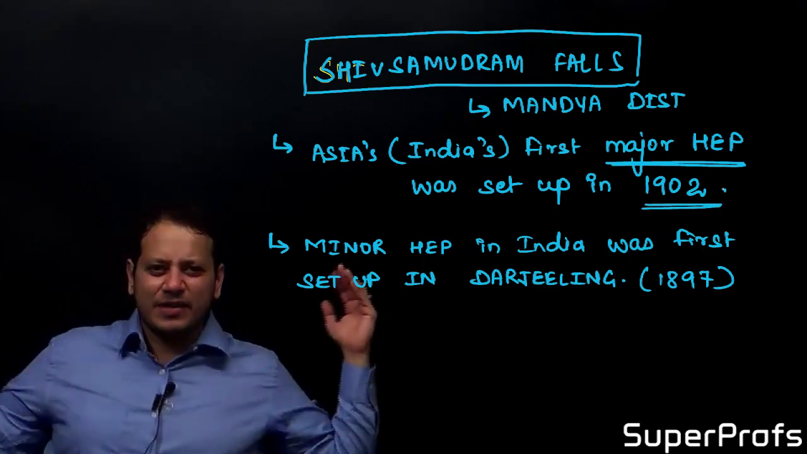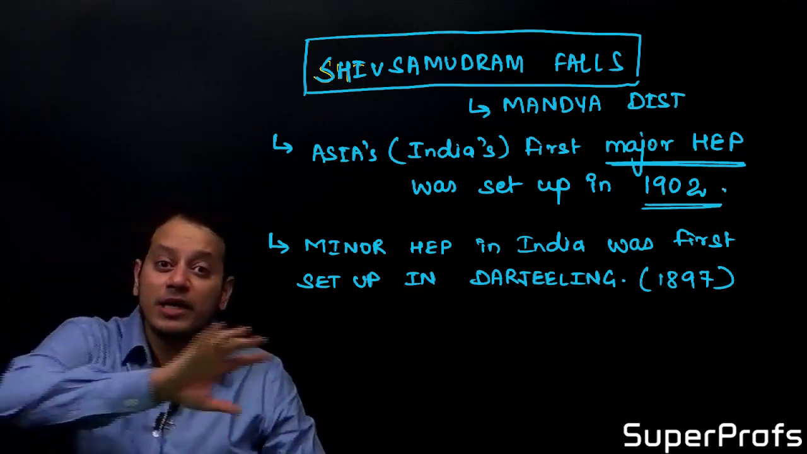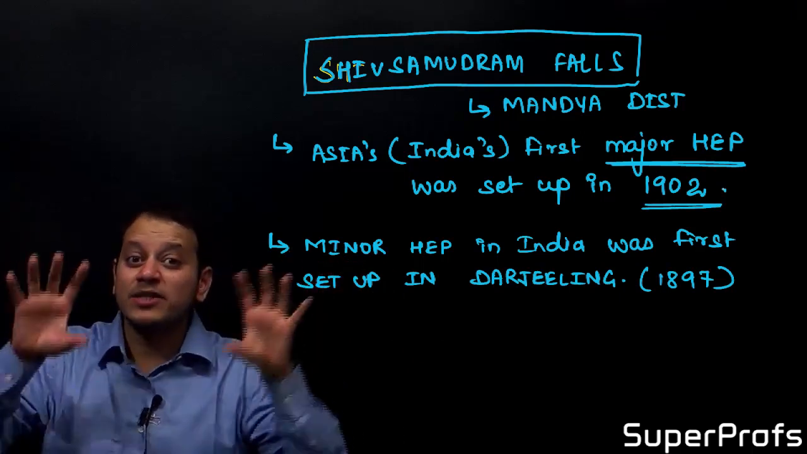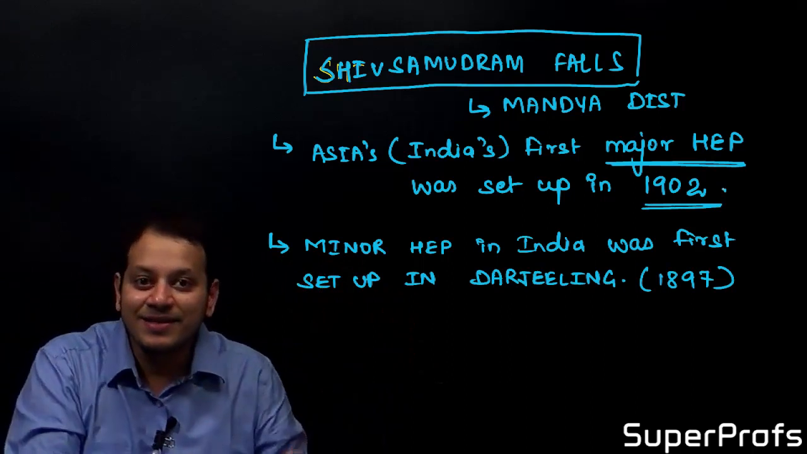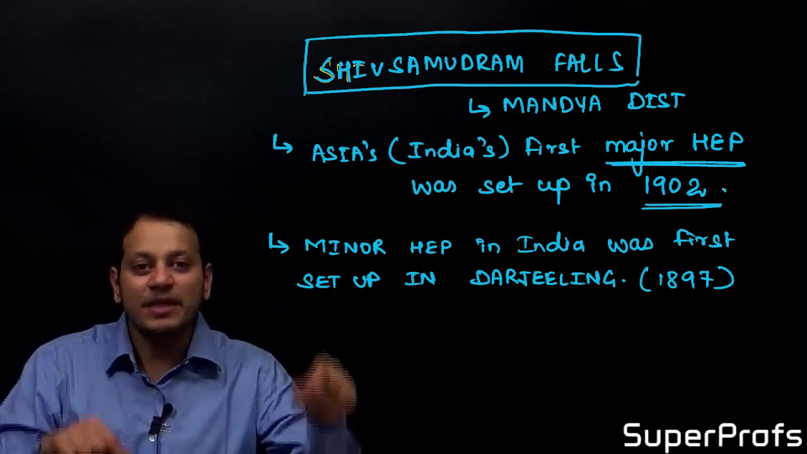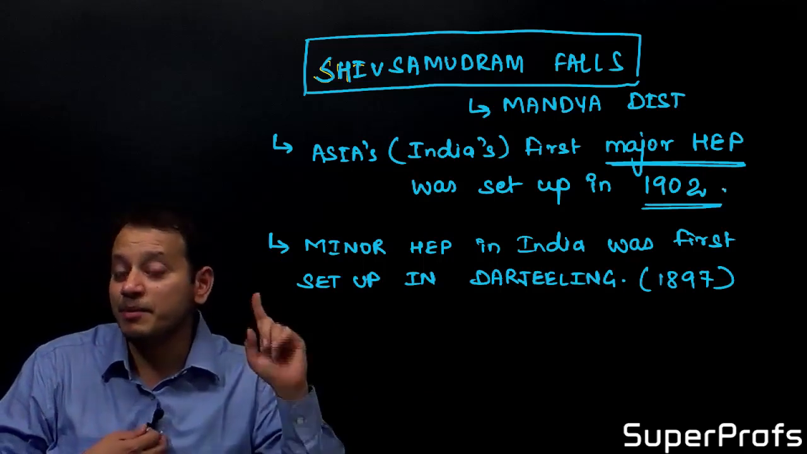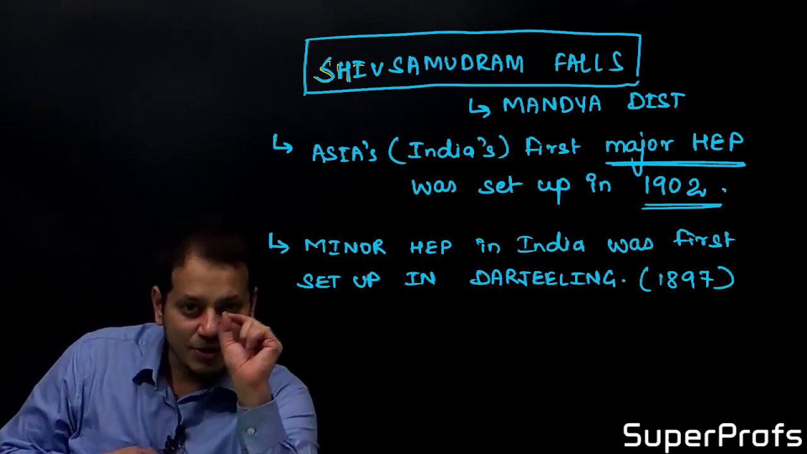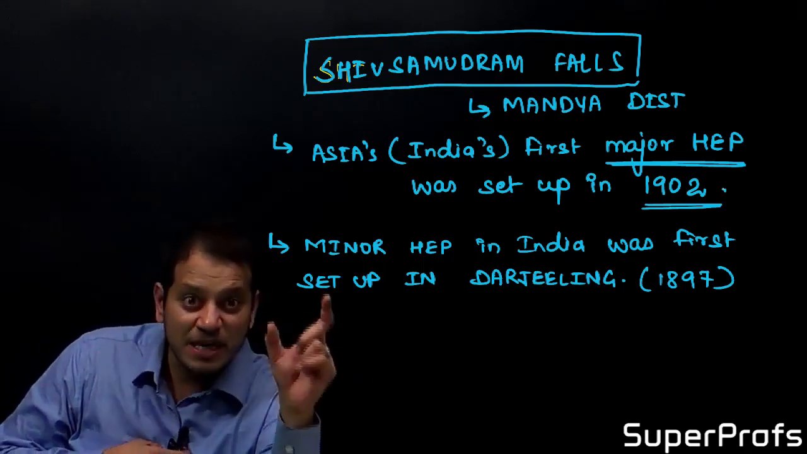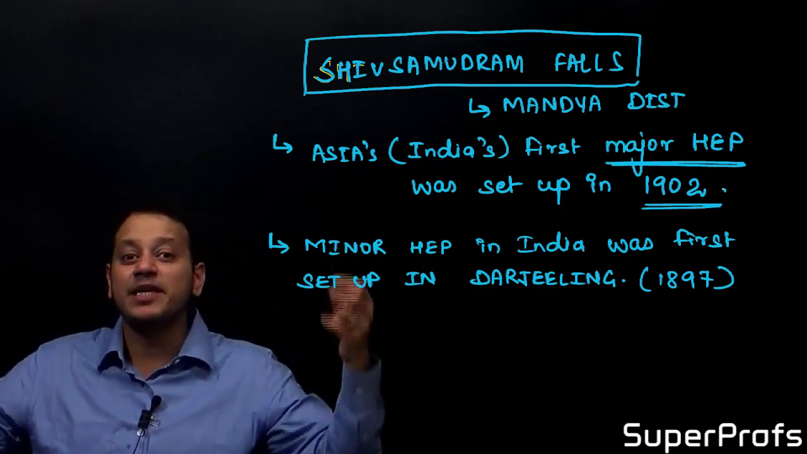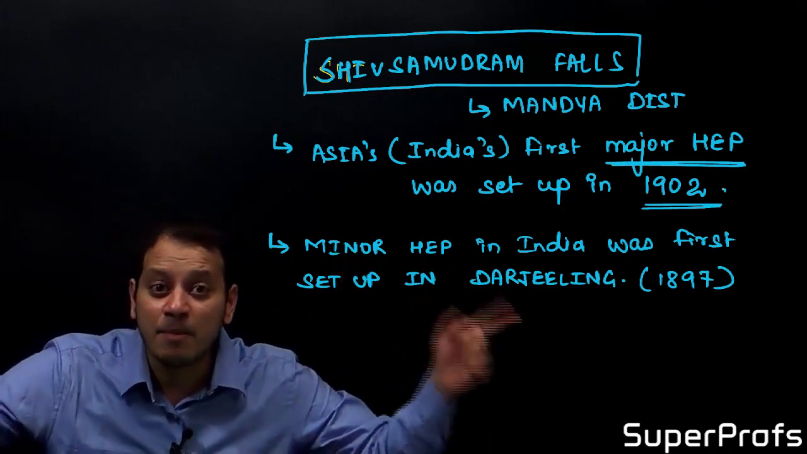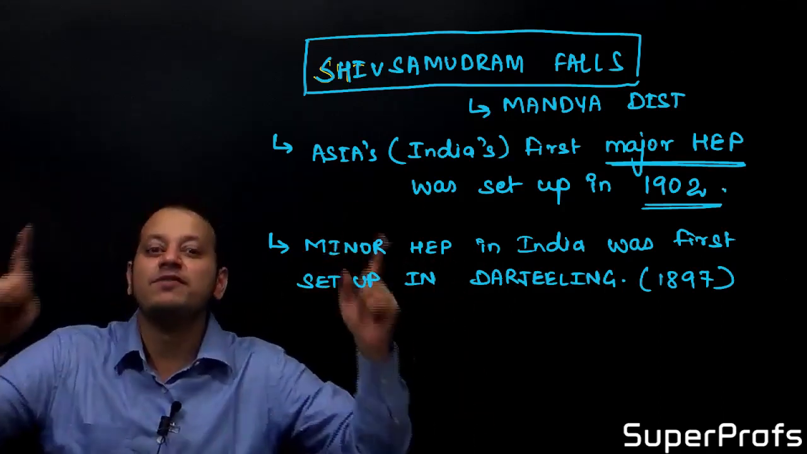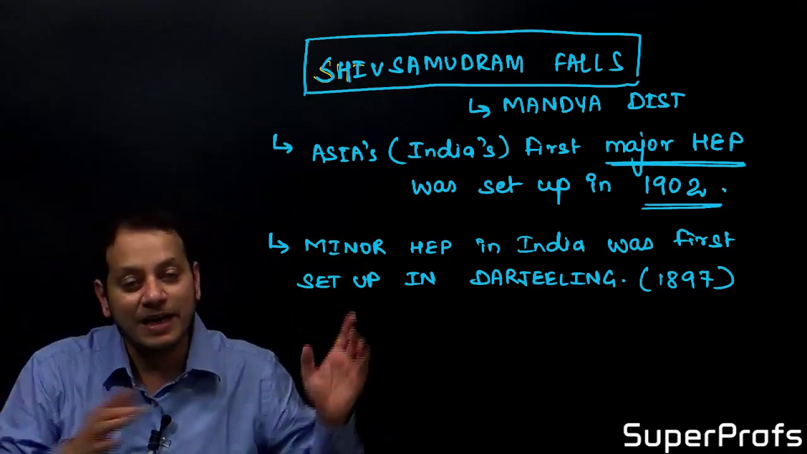There were many minor HEPs, but look at the past year questions of UPSC and see how they ask. India's, or Asia's, first major HEP was Shivasamudram Falls. The first HEP in India was in Darjeeling district, but remember it was not a major one. Don't neglect major and minor, UPSC sometimes plays with the words. Again, repeat with me: Asia's first major hydroelectric power plant, Shivasamudram.